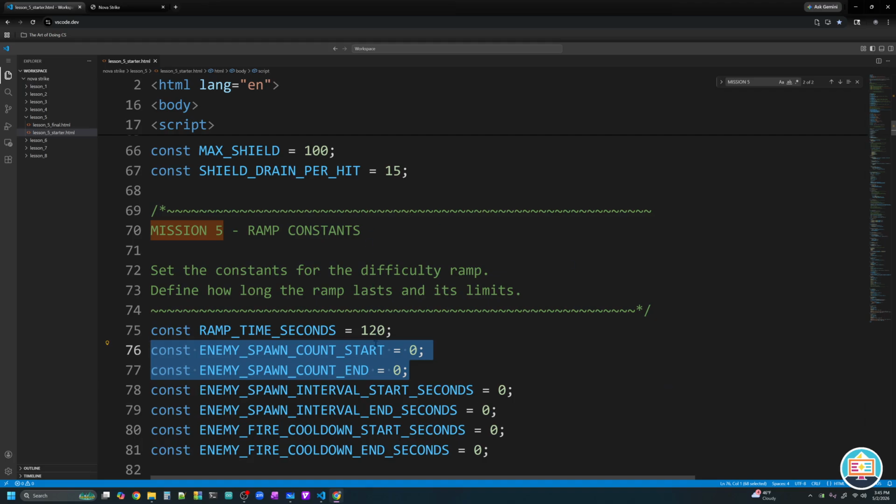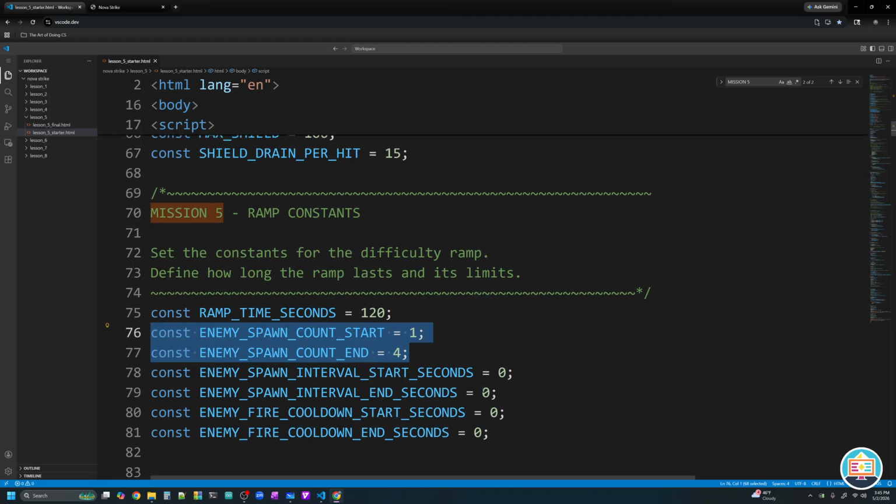At the start of our game, our enemy spawn count will be 1. When it's time to spawn a wave of enemies, we're just going to spawn 1 singular enemy. But by the end of the game, when we are at our maximum difficulty at 120 seconds, when we spawn an enemy wave, there will be 4 enemies in that wave.